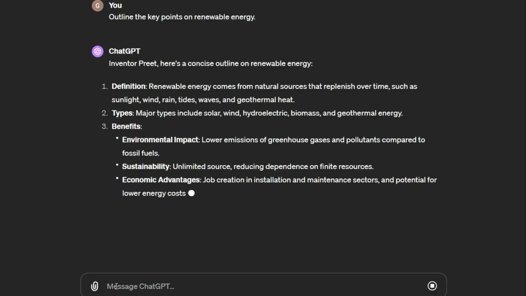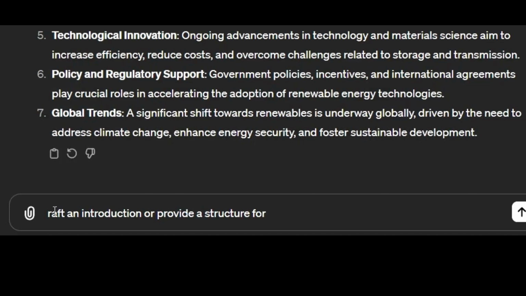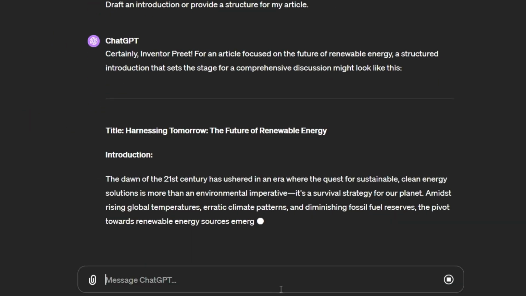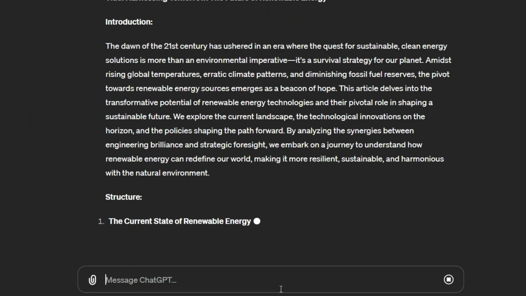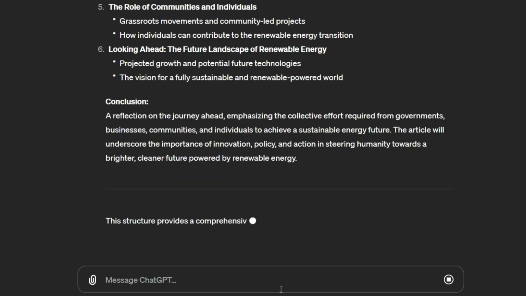Now, let's transform our research into a compelling piece. Ask ChatGPT to draft an introduction or provide a structure for your article. Be specific with your prompts, and don't hesitate to rephrase or ask follow-up questions. Remember, ChatGPT is a tool to augment your creativity and knowledge.